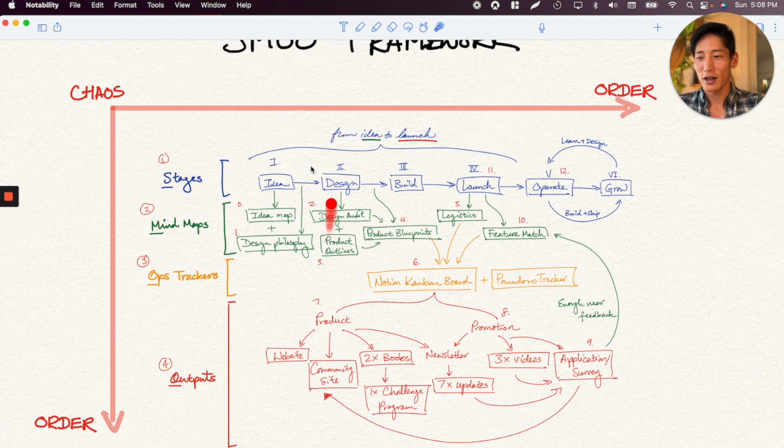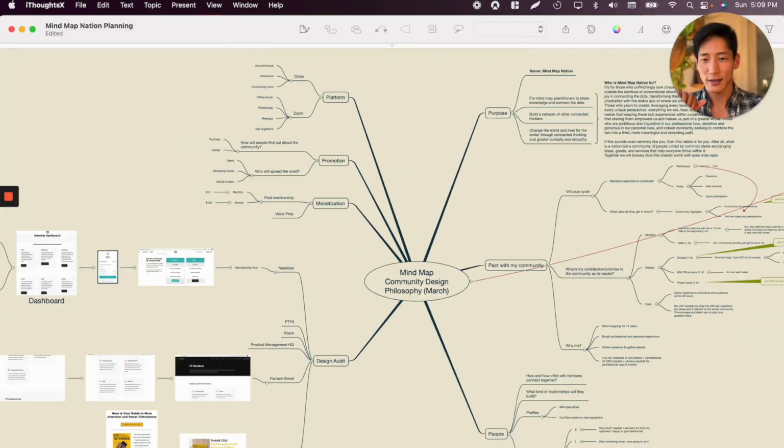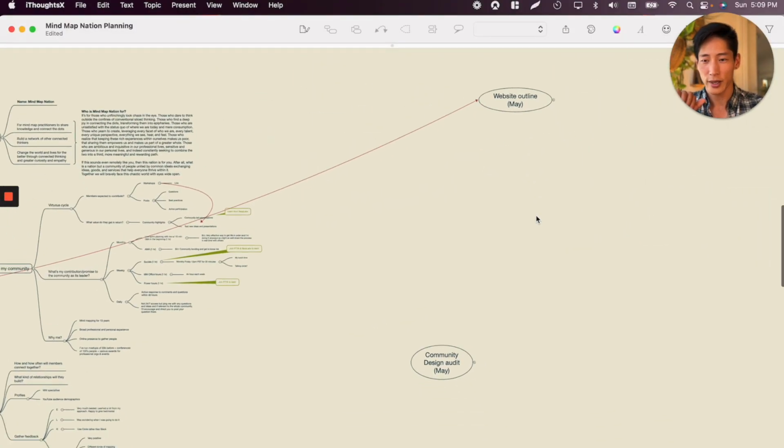So at the end of the idea phase, what you should feel is that you have validated your hypothesis, at least, right? Your idea. By actually talking to people, by actually researching, by doing design audits and answering fundamental questions of why you should do it, why you're the right person to do it, and how you should go about it. Now we're ready to go into some of the heavier stuff, like the actual design audit, as well as the product outlines. So this phase is all about bringing it closer to reality.